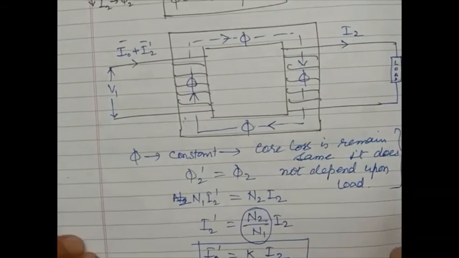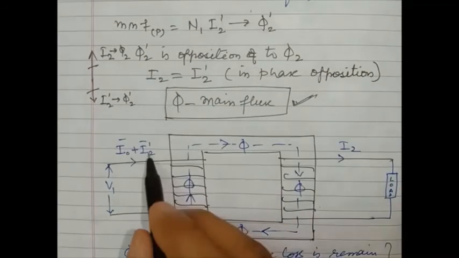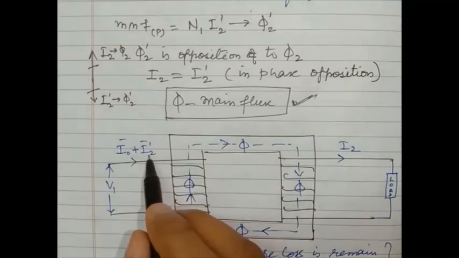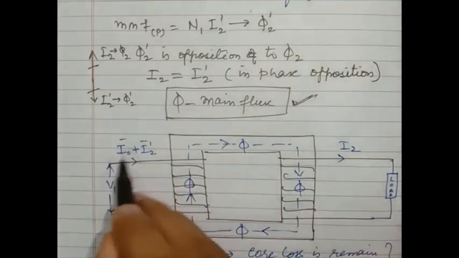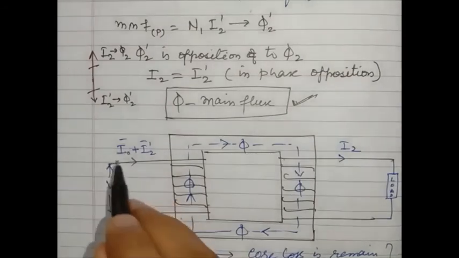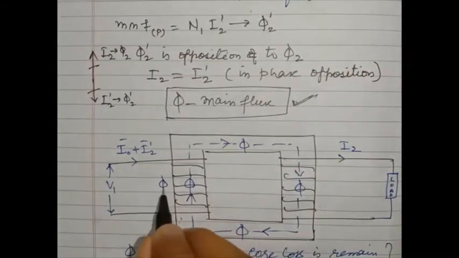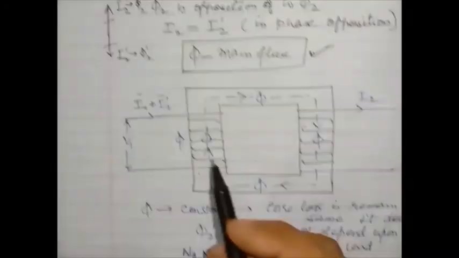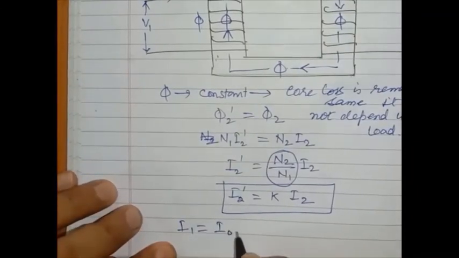As we increase the load, I2 increases, and I2 dash also increases, both compensating each other. I0 remains constant, and it produces the flux phi, which remains constant. In the primary winding, I1 is equal to I0 plus I2 dash.